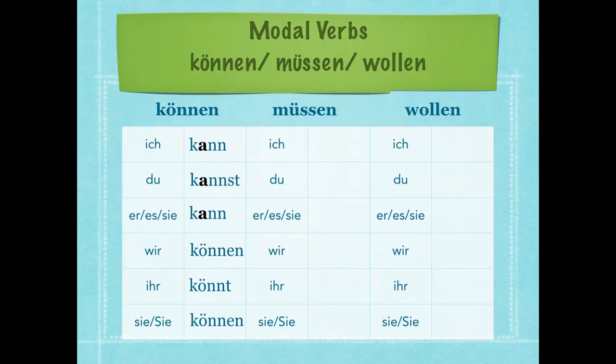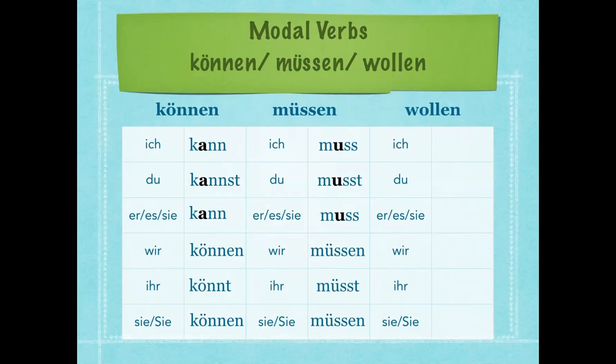And müssen. Again, the umlauted U is going to change. In English, I might say I must, I have to. So ich muss. Again, there's no ending though, because it's a modal. And ich muss, I have to. Ich muss, du musst. We just added T because you already have a double S. So it functions the same if you remember all the way back to the very first week of class. Ich heiße, du heißt. That ß was already a double S sound, so we just added a T in the du conjugation. And sie muss. Wir müssen, ihr müsst, sie müssen.